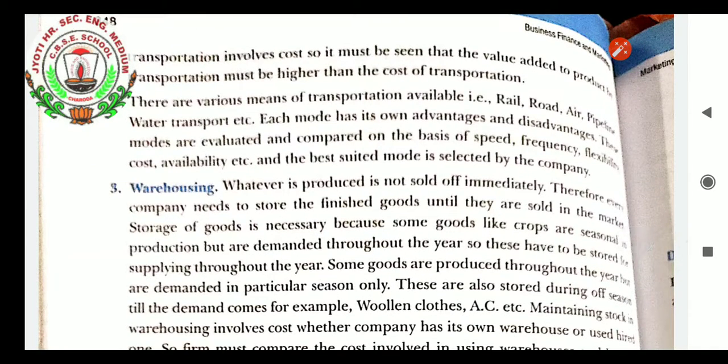Warehousing. When we talk about warehousing in the distribution channel, whatever is produced is not sold off immediately. Therefore every company needs to store the finished goods until they are sold in the market. Storage of goods is necessary because some goods like crops are seasonal in production but are demanded throughout the year, so these have to be stored for supplying throughout the year.